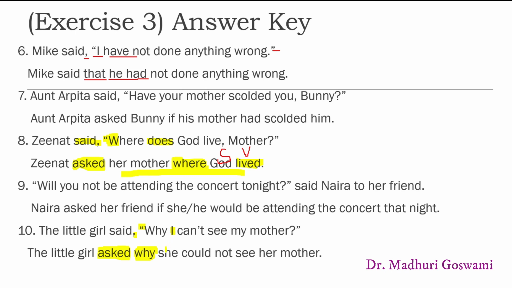I is the first person pronoun and it's changed according to the subject of the reporting clause. Another pronoun in this direct speech is my. This word is followed by the word mother. My mother. This word my refers to the girl. So the girl is the third person singular. So we change this my to her. And of course, 2 more changes.